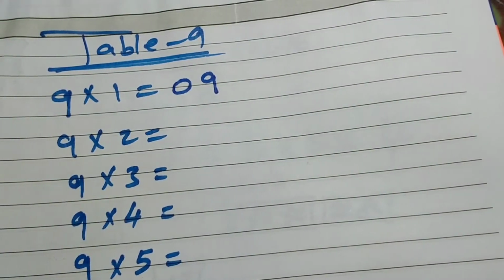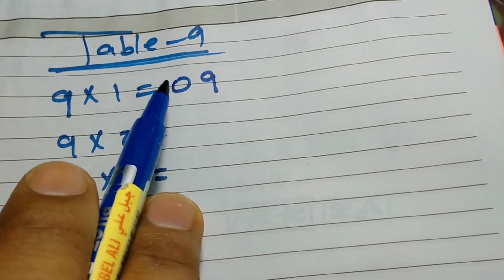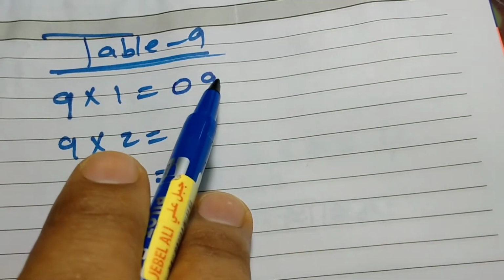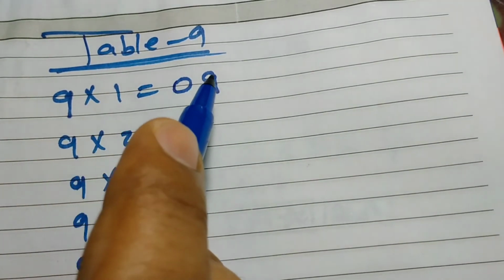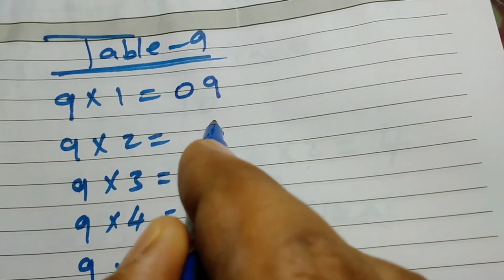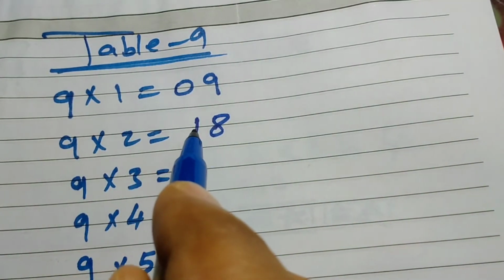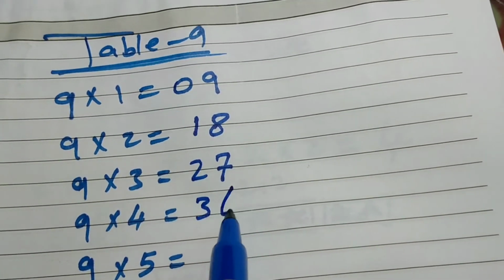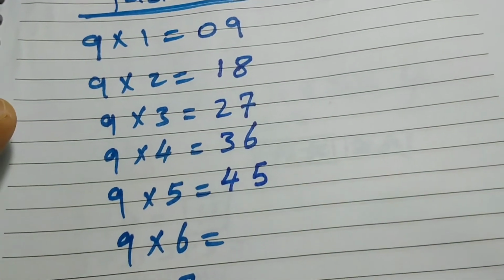So my dear, now if you see, this is the unit and this is the tens. From the tens we are going to increase, and from the ones we are going to decrease by one digit every time. So 0, and from 9 we reduce 1, that will be 8, and here we add 1, it will be 18. Clear? And again we add 1 here and decrease 1 here, add 1 here and reduce 1 from the ones number.